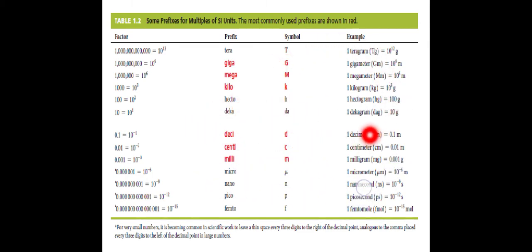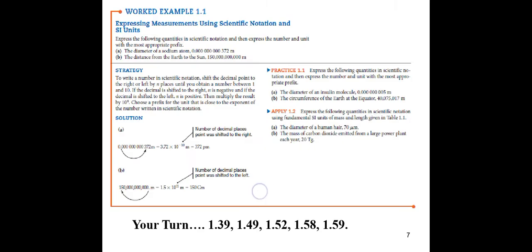Again, this is the same as we studied in the previous table. So here are some examples of how we express measurements in scientific notation and SI units. For example, we have the diameter of a sodium atom, 0.00000000372 meter.